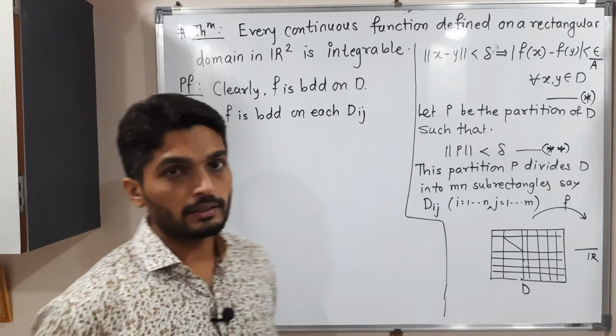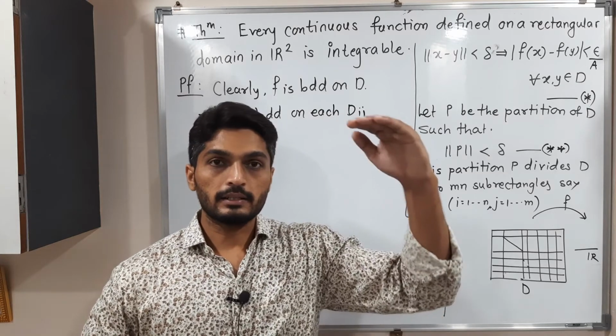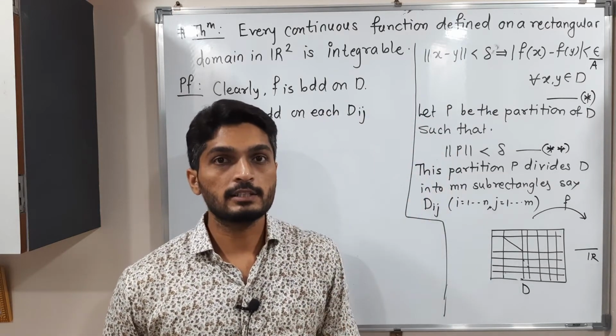Function is bounded, that means it has an upper bound as well as a lower bound.